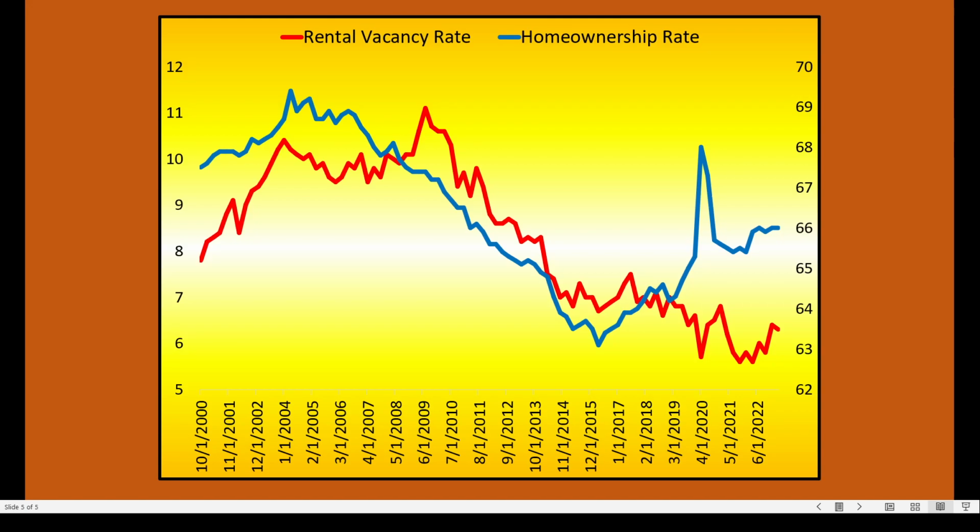Let's say you have a 30-year mortgage, you bought a house 10 years ago. You still have 20 years to go. Well, I don't want to roll that 20 years of extra mortgage into a now 7% loan. Better to stay with my 0%, or very close to 0% loan. So it's called the lock-in effect. It's something that's very unusual, but it's a phenomenon that we're working with right now. And it's going to be very interesting to see how this works out.